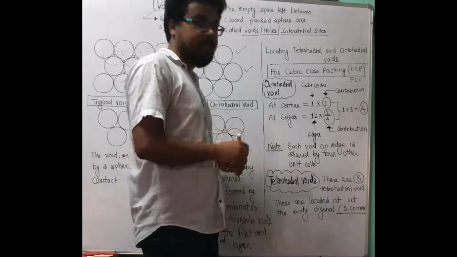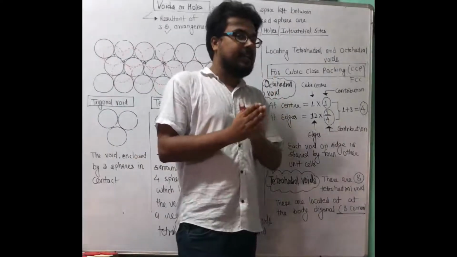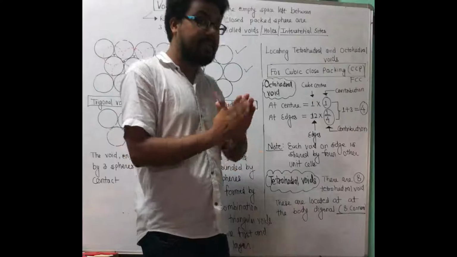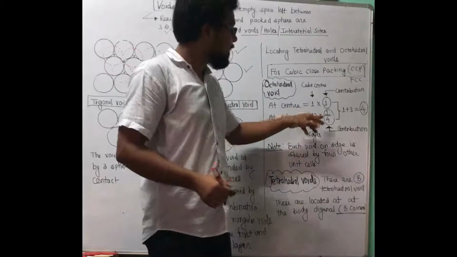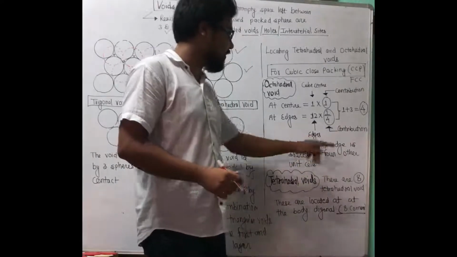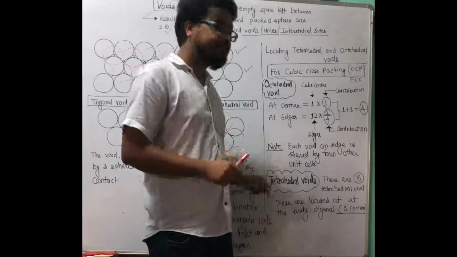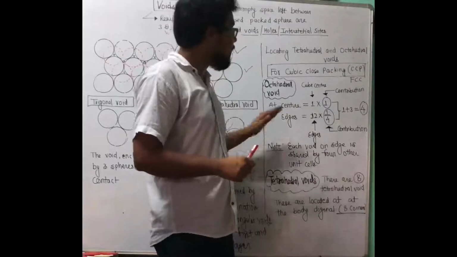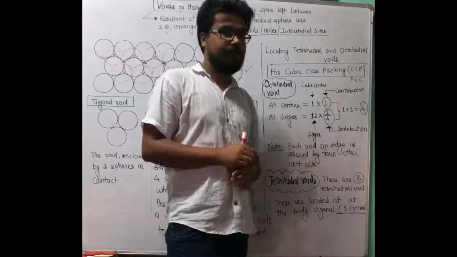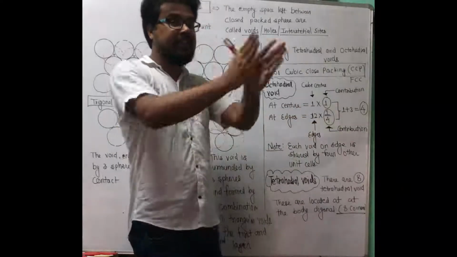And about edges, in a cube there are 12 edges, and each edge is surrounded by 4 unit cells, or we can say one edge is common to 4 unit cells. So its contribution will be 1/4. Here I have written already, each void on an edge is shared by 4 other unit cells. So 1 from the center and 3 from the edges, total octahedral voids for a cubic close packing structure would be 4.